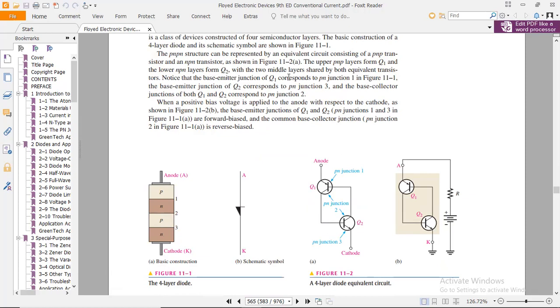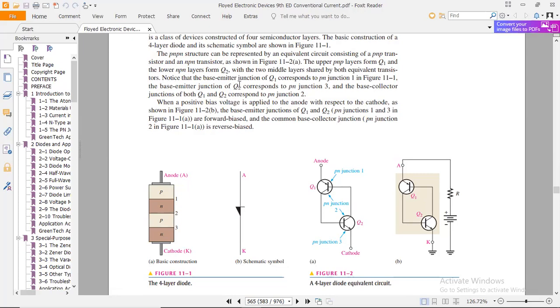Now move on to the next aspect, the upper PNP layer. This is a transistor, and the lower NPN is another transistor, but it's a four-layer device. The upper PNP layers form Q1 and the lower NPN layers form Q2, with the two middle layers shared by both equivalent transistors.